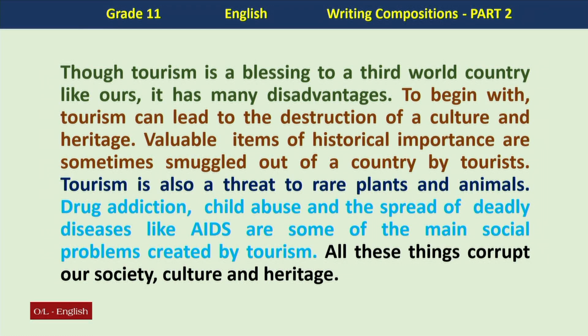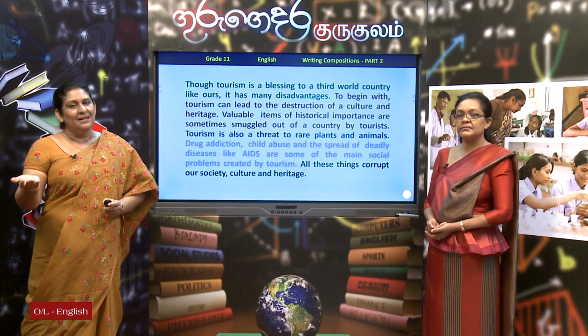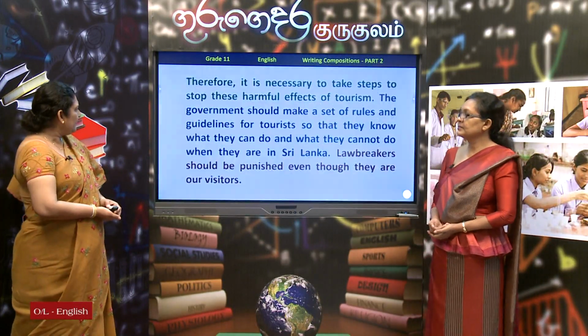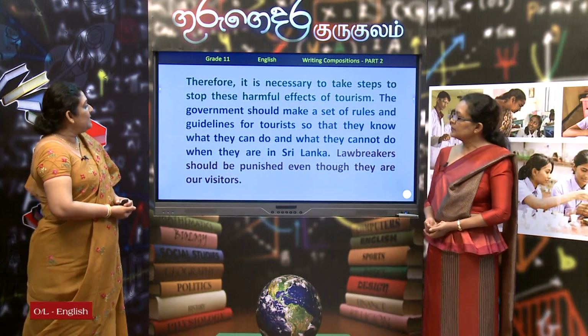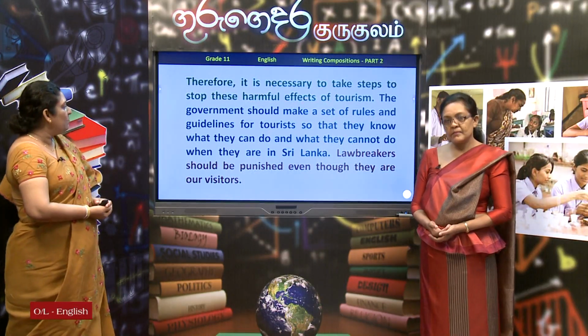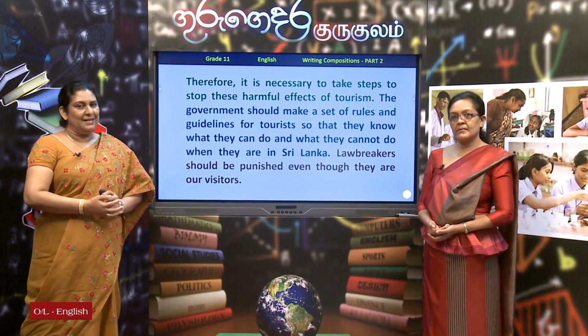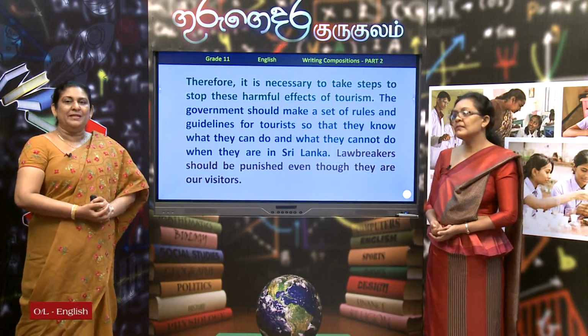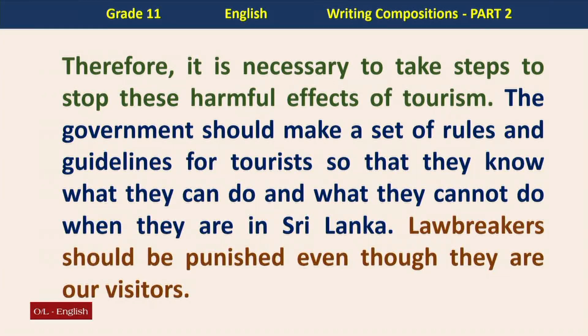Drug addiction, child abuse, and the spread of deadly diseases like AIDS are some of the main social problems created by tourism. All these things corrupt our society, culture, and heritage. Right. Now, we talked about the good side as well as the bad side of tourism. Therefore, it is necessary to take steps to stop these harmful effects of tourism. This is the next guideline, how to avoid these problems. So, here from the topic sentence, you can understand what you are going to support.